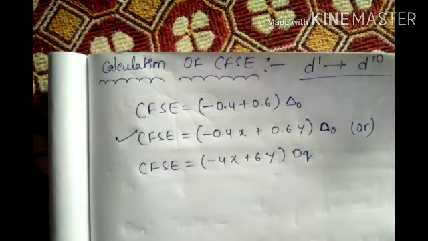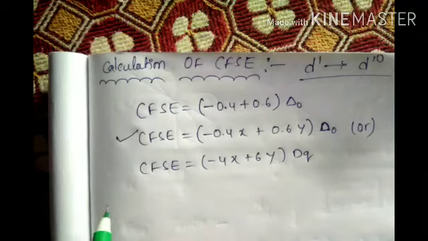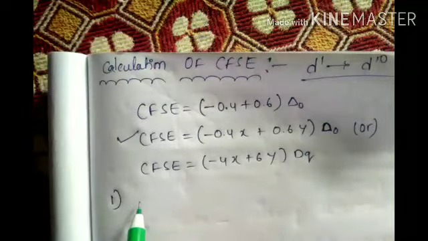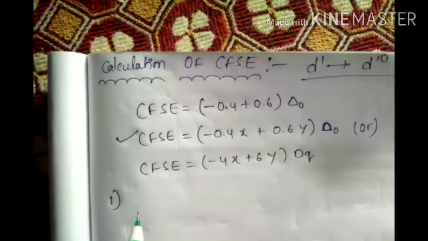Now first, take the number of electrons, then high spin state and low spin state.